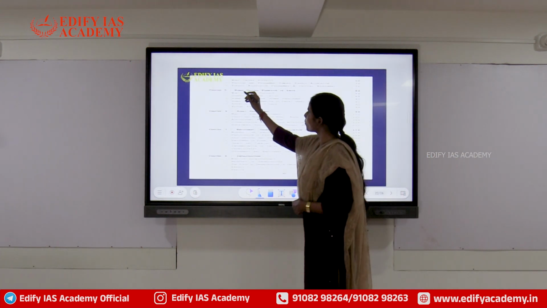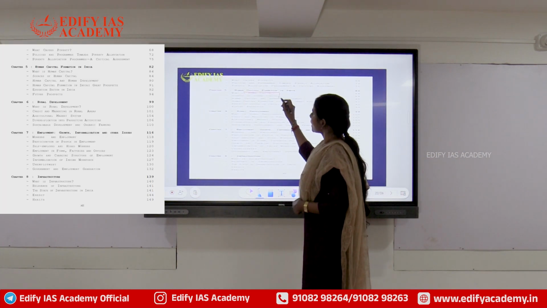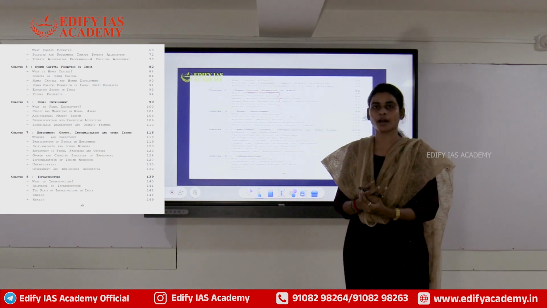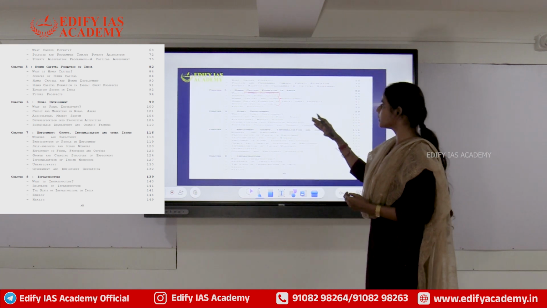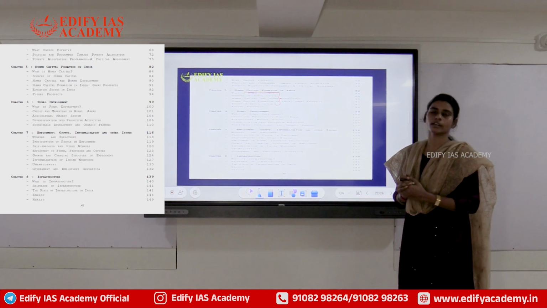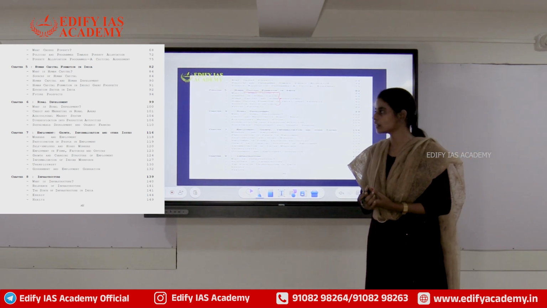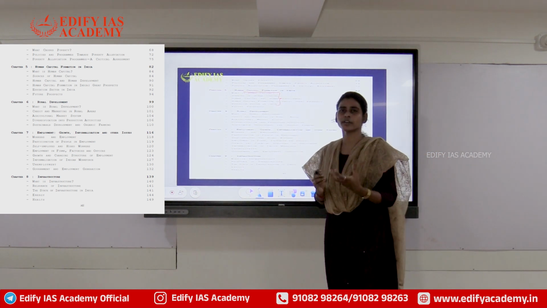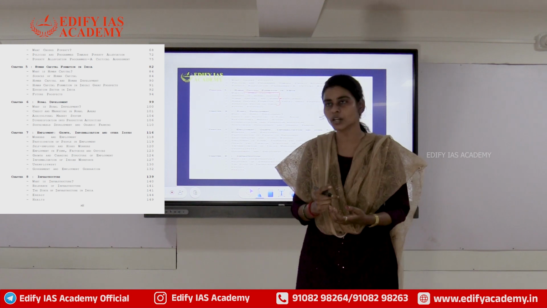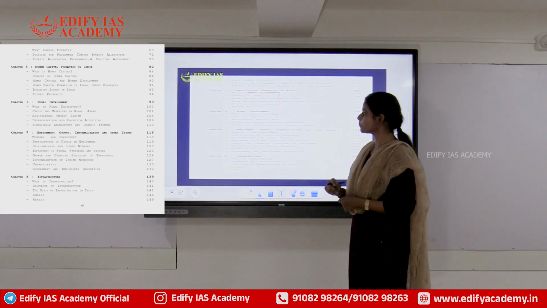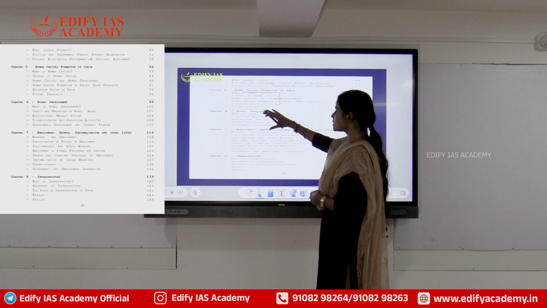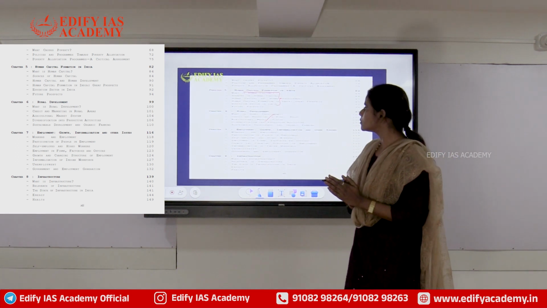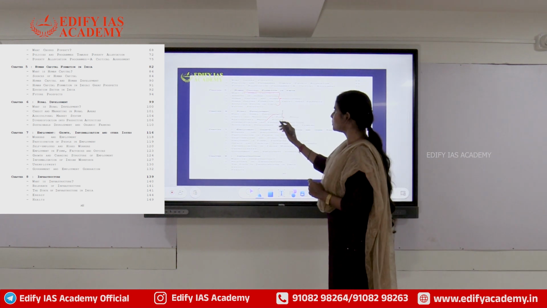So human capital formation. See, this chapter is about human as a resource, human as a capital, etc. So it is quite related to our employment, quite related to our social sector development initiatives. Again, it is important for the examination because you will find some simple but tricky questions from these units. And then rural development. What are the schemes here for rural development? Again, it is going to be a comprehensive topic, so we will be covering this under multiple perspectives.